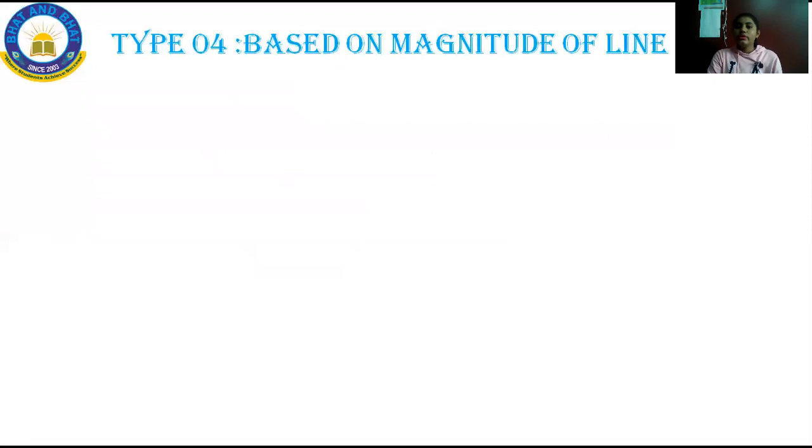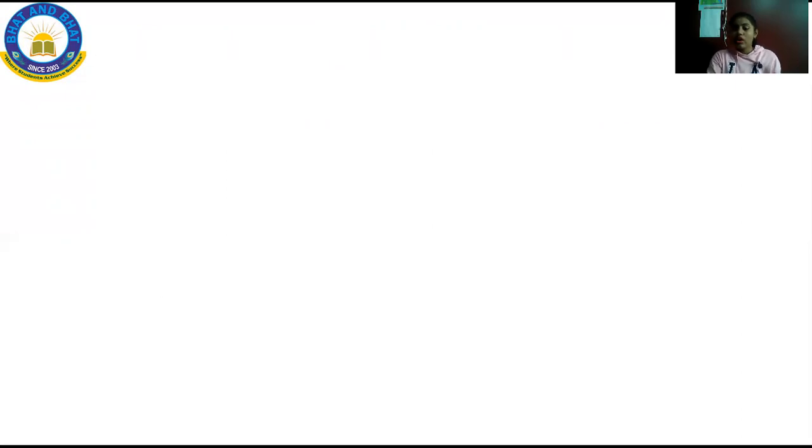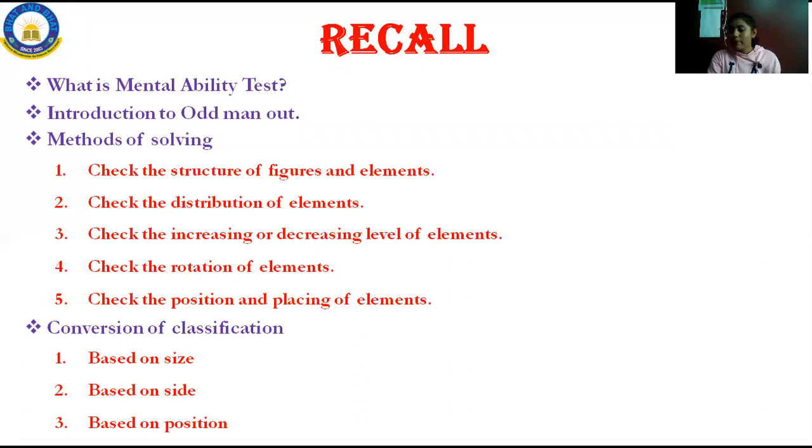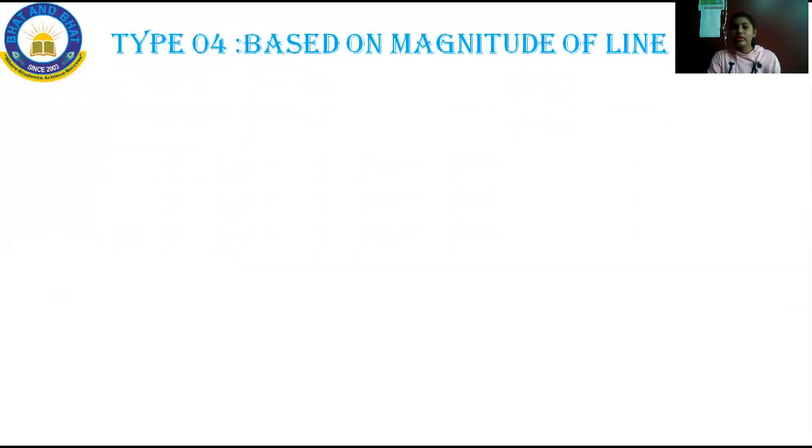Okay, in a previous session we learned the conversion up to 3 types, that is based on size and based on position. Let us start with the fourth type. In this session we'll start with the fourth type, that is on what basis the question will be arising. The fourth type is based on magnitude of lines. Let us see what this is.